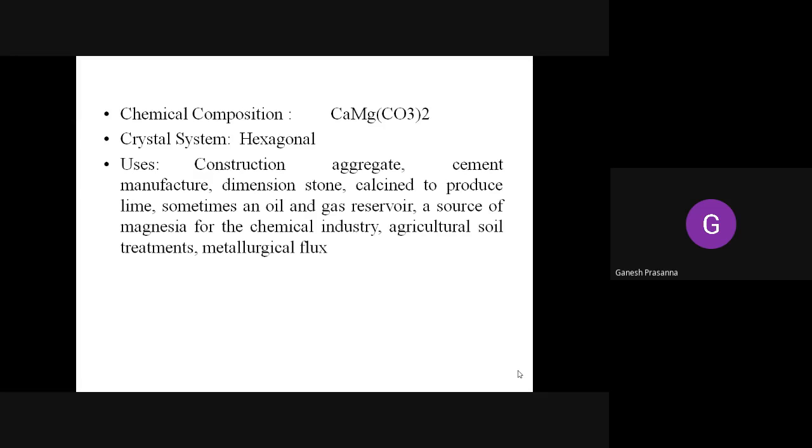Hardened materials are also used for construction. Part of the Saudati fort, not the entire fort, is built by this dolomitic limestone.